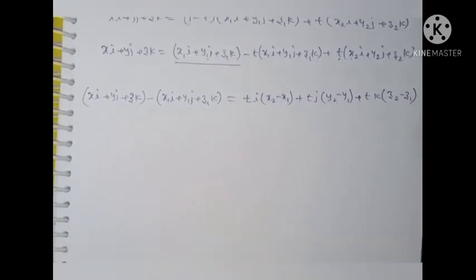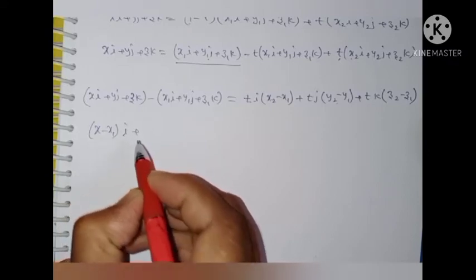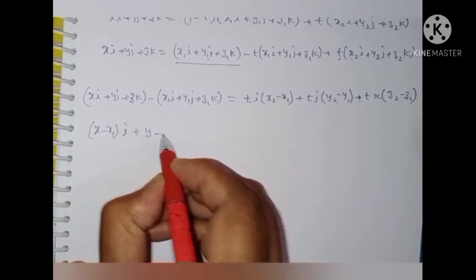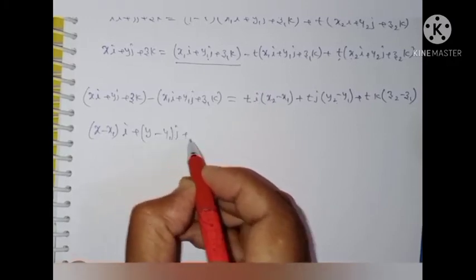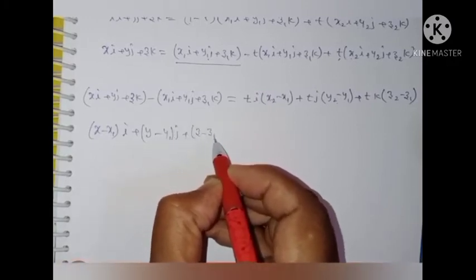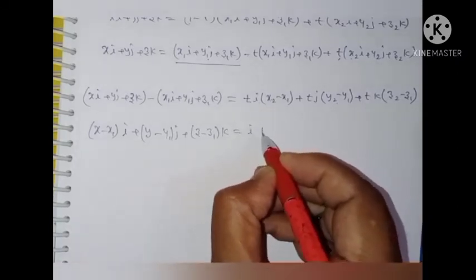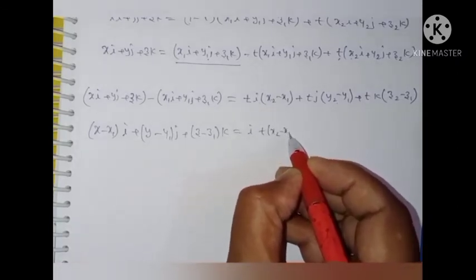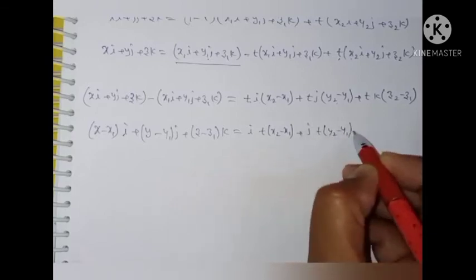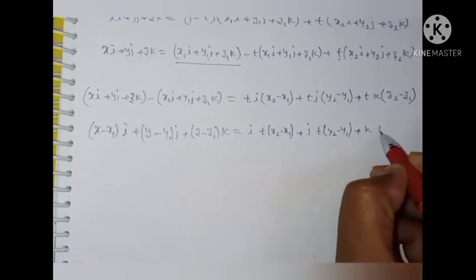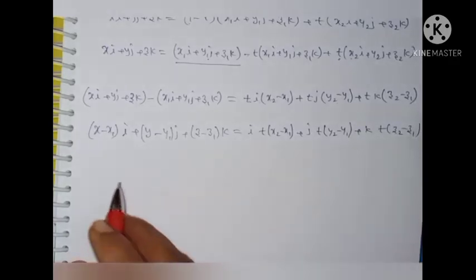On the LHS I can write x minus x1 of i plus y minus y1 of j plus z minus z1 of k is equal to i of t of x2 minus x1, j of t of y2 minus y1, plus k of t of z2 minus z1.